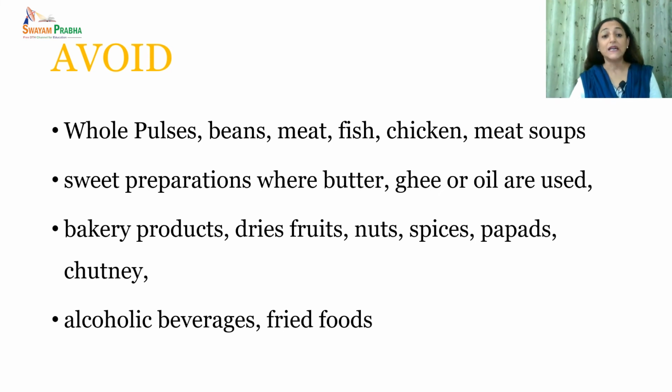Along with that, alcoholic beverages, we all know, are a major factor causing damage to the hepatocytes, that is, liver cells. So alcoholic beverages are strictly to be avoided. And it is advisable that the person abstains from all kinds of fried foods, so that whatever amount of fat comes in the diet comes either from emulsified fat, that is, food containing fat in its original form, such as milk or egg, or in the form of medium chain triglycerides.